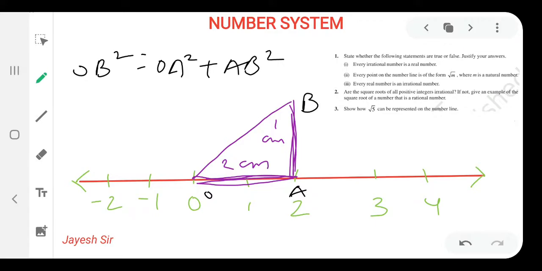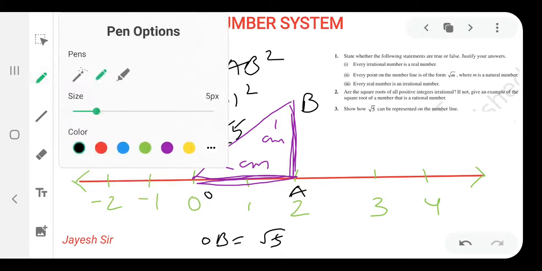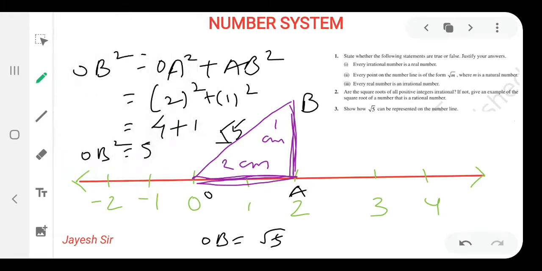We all have learned the Pythagoras theorem in previous classes also. OA means 2 square and AB means 1 square. You can find that is 4 and that is 1, that means 5, but here it is OB square. So the value of OB would be root 5. That means this length, which length am I talking about? I am talking about this length. This length is root 5.